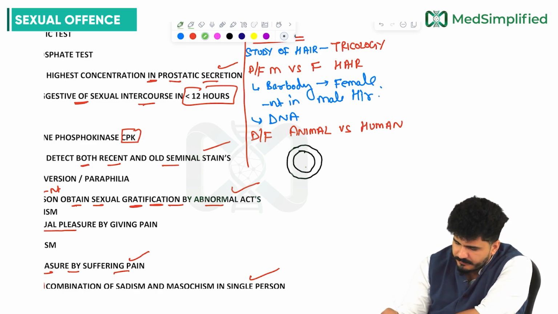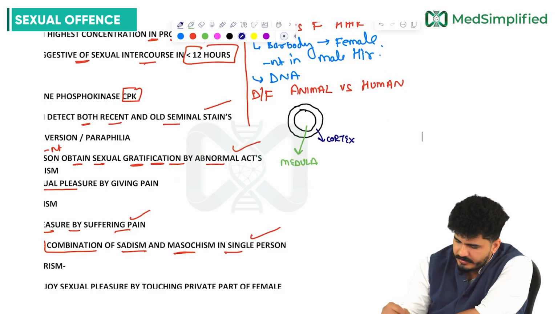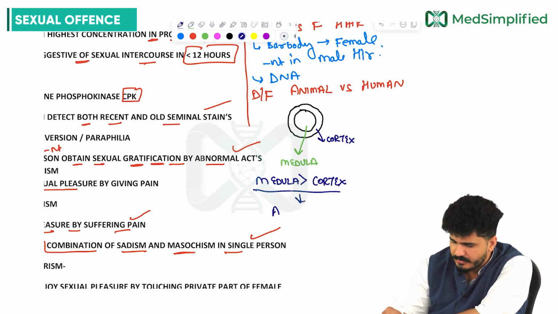Medulla is big. This is medulla, and this is cortex. If the medulla is bigger than the cortex, then the hair is of an animal.